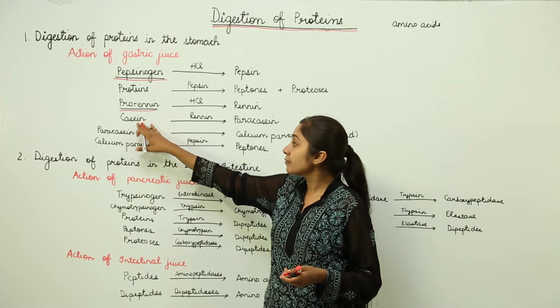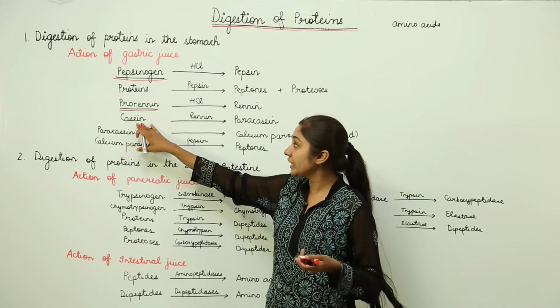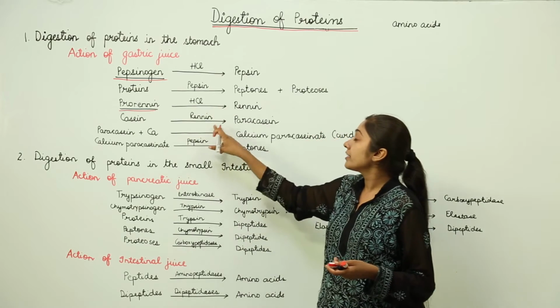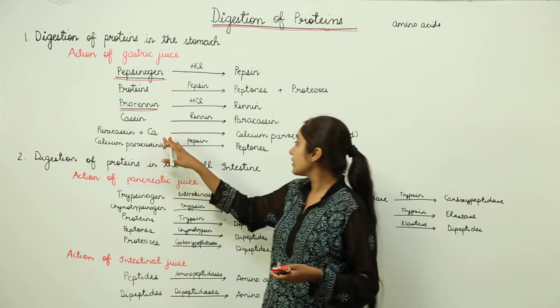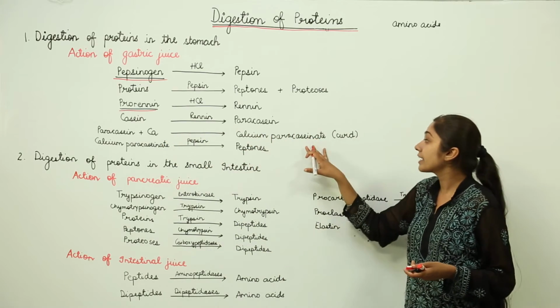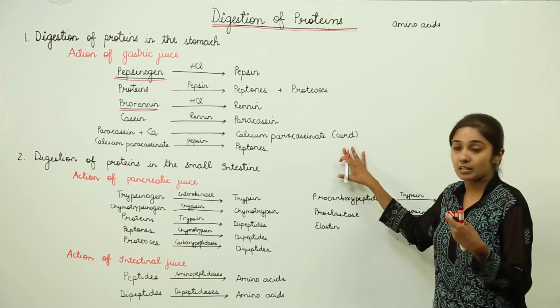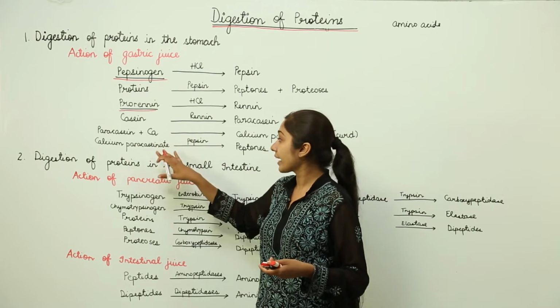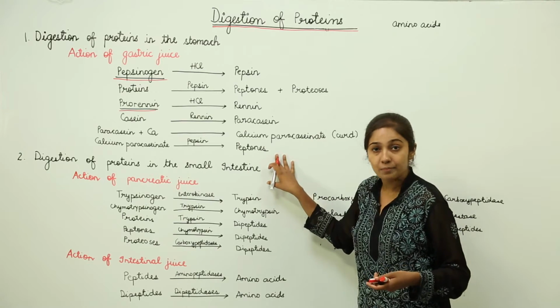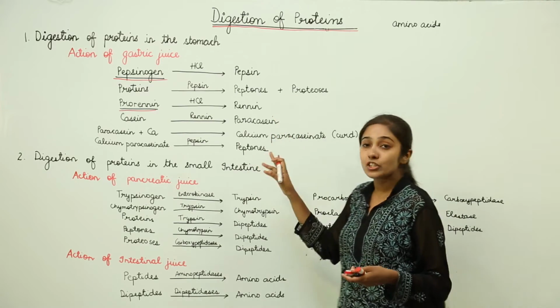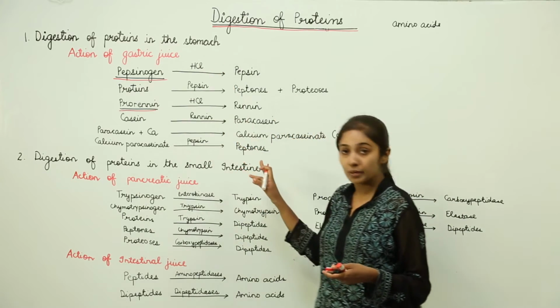We have casein, a milk protein, which in the presence of renin is converted into paracasein, and when paracasein binds with calcium, it is converted into calcium paracasinate, a curd like substance. Then calcium paracasinate in the presence of pepsin is converted into peptones. So, this is how protein digestion takes place in the stomach.